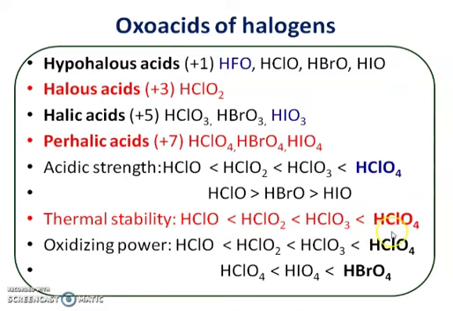Thermal stability is also highest for perchloric acid. Oxidizing power is also highest for perchloric acid. And when we compare perhalic acids of different halogens, perbromic acid has the highest oxidizing power.